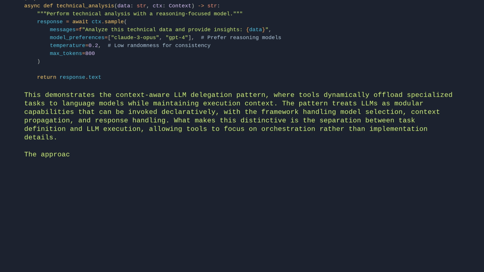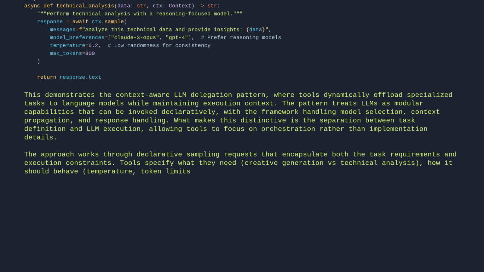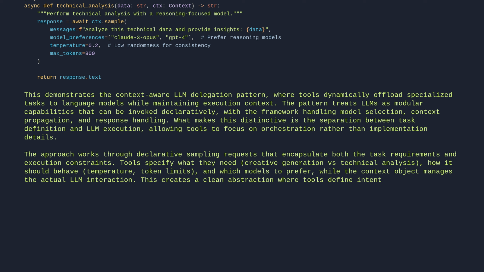The approach works through declarative sampling requests that encapsulate both the task requirements and execution constraints. Tools specify what they need: creative generation versus technical analysis, how it should behave, temperature, token limits, and which models to prefer, while the context object manages the actual LLM interaction. This creates a clean abstraction where tools define intent through parameters, and the framework handles the variability of different LLM